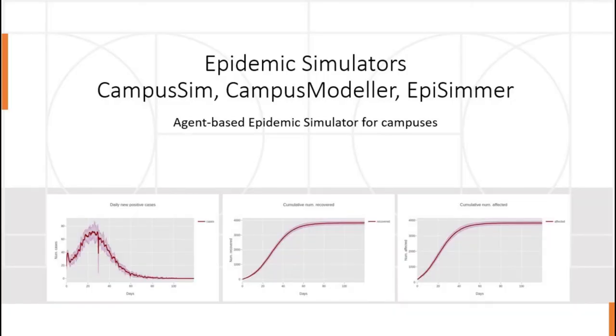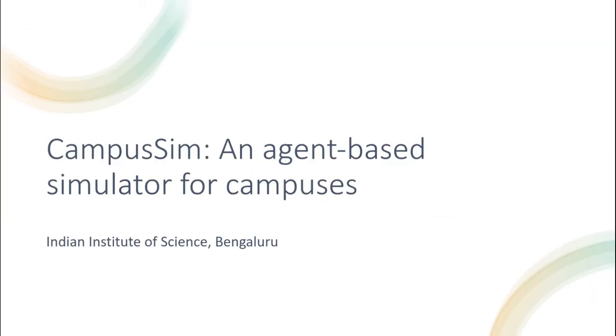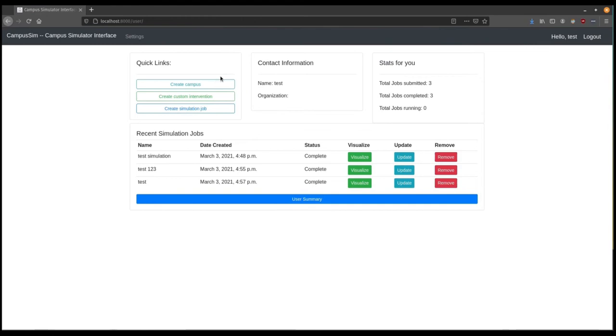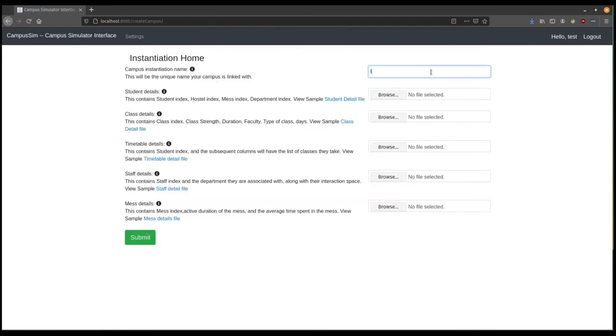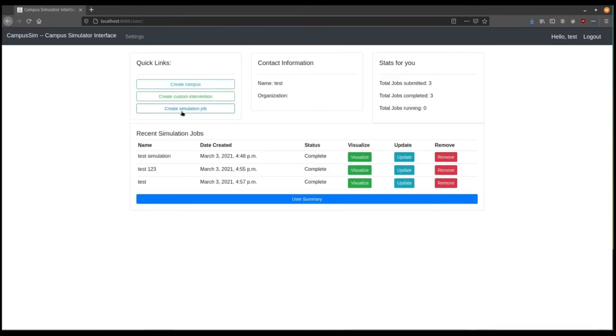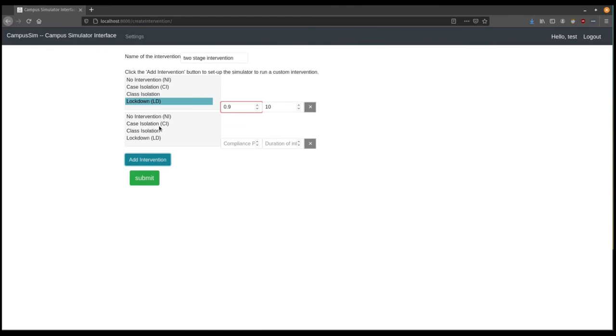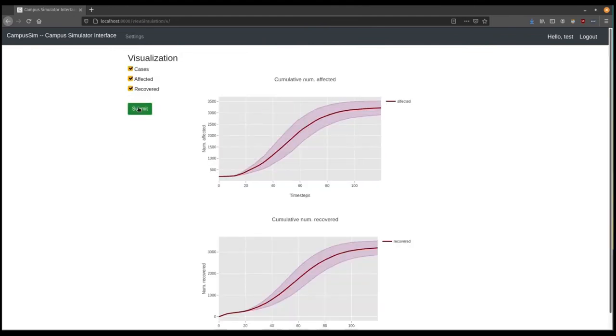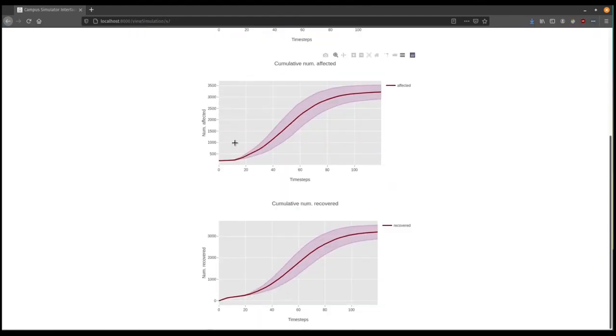Epidemic simulators. Three agent-based epidemic simulators, each with different strengths, were developed as part of the Campus Rakshak project. CampusSim is an agent-based simulator that models the spread of the disease via various interaction spaces. Each agent is assigned to various interaction spaces such as classrooms, hostels, messes, and cafeterias. The simulator can model complex intervention strategies. CampusSim provides a fast and concise simulation platform.